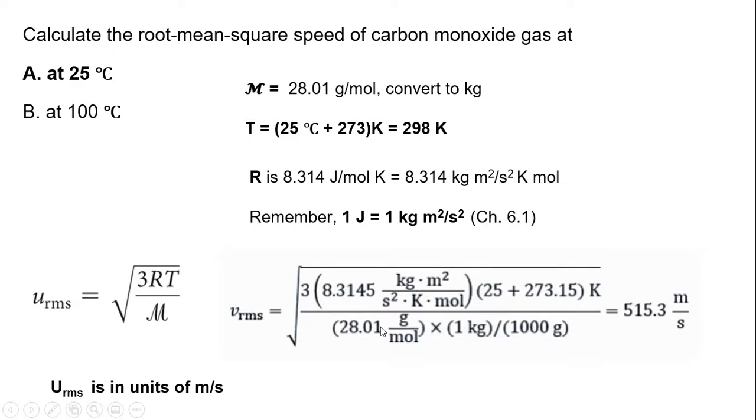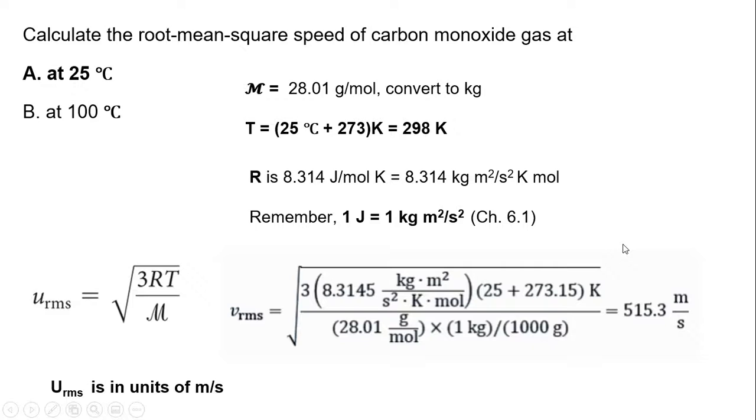We have our molar gas constant, but the molar mass of our gas has to be in kilograms in order to cancel this out. So make sure that if you're using grams, you also use the conversion to get it to cancel out. This is a problem that has a lot of units. If you're not doing it right, the units aren't going to cancel out. That'll be your first indication that something's not right.